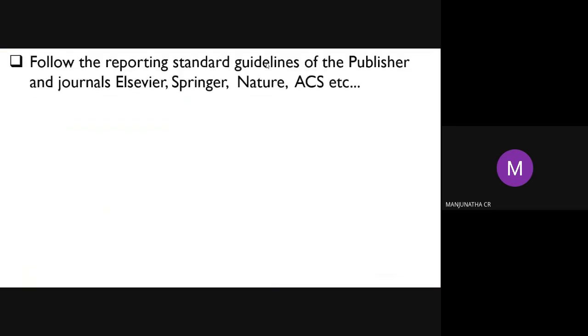Follow the reporting standard guidelines of the publisher. We can follow the publisher guidelines. It is very much essential. Whichever publisher you are selecting, either Springer, Elsevier, or Nature, you should go through the guidelines. It is very important.